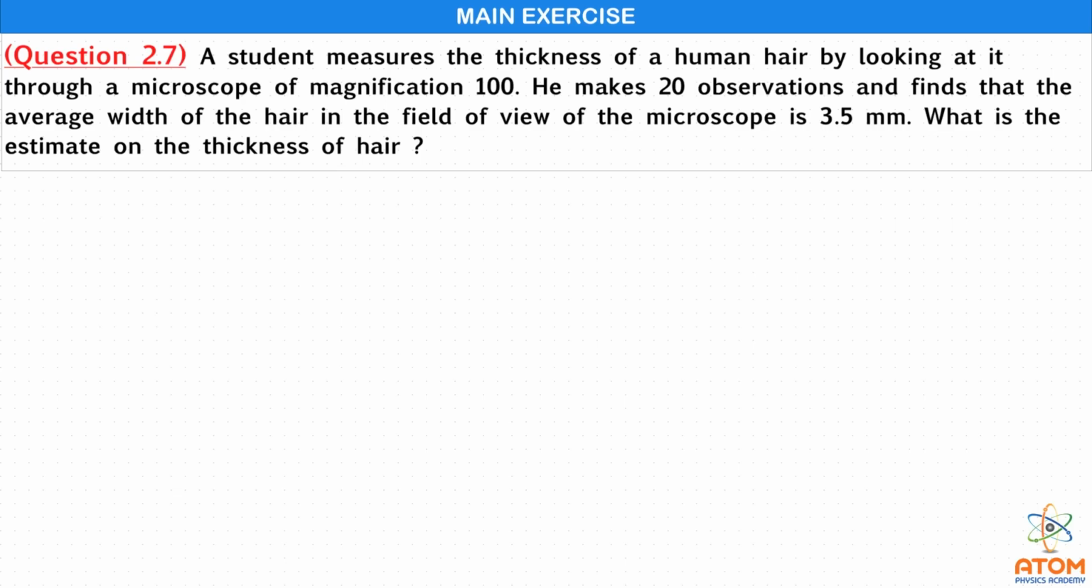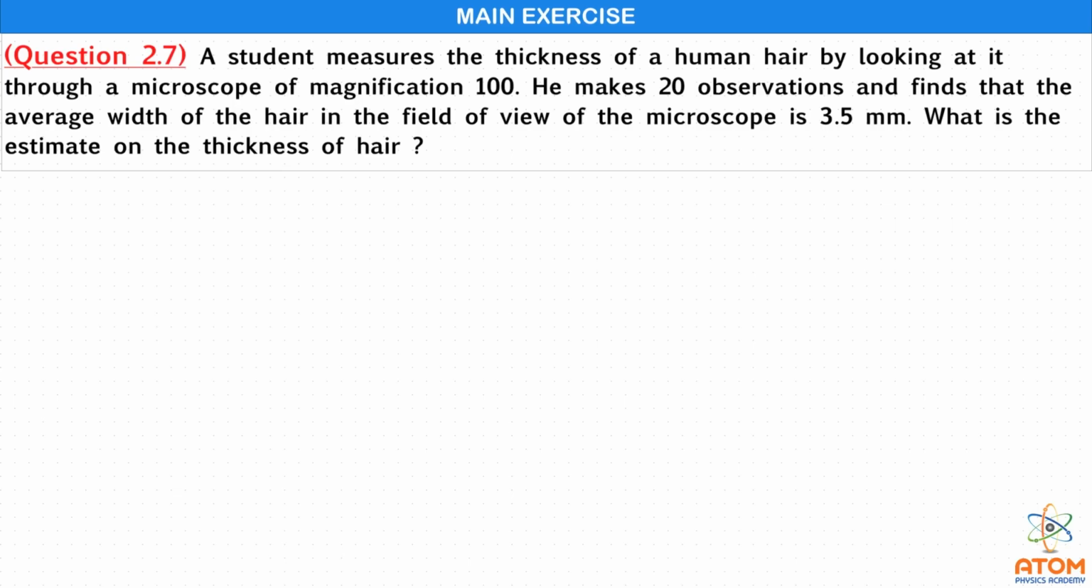Now, main exercise question 2.7. A student measures the thickness of a human hair by looking at it through a microscope of magnification 100. He takes 20 observations and finds that the average width of the hair in the field of view of the microscope is 3.5 millimeter. What is the estimate of the thickness of the hair?